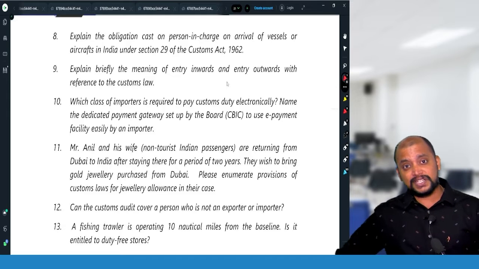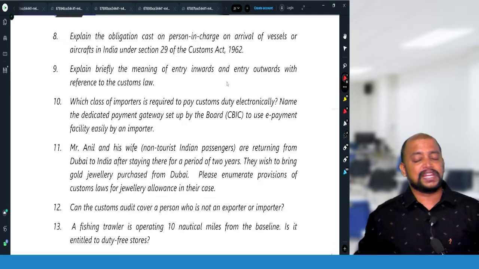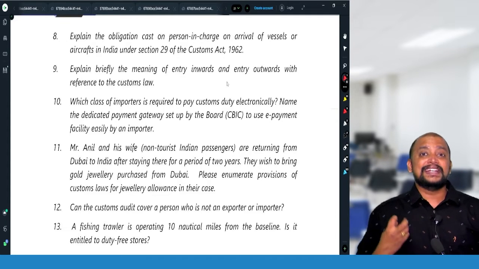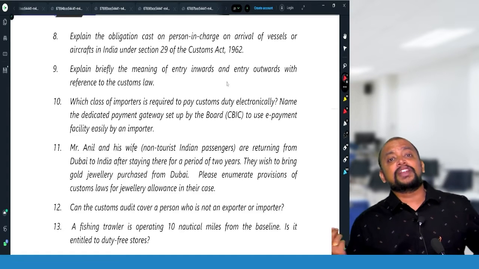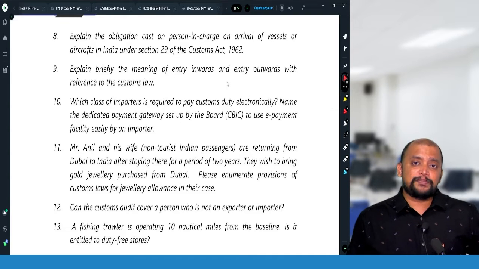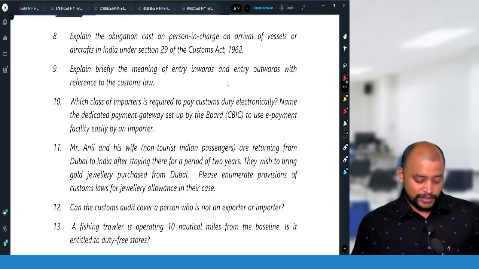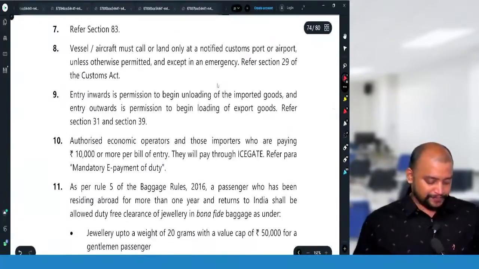The customs officer will be granting entry inwards, allowing the vessel or aircraft or vehicle to come into the port or airport. That is known as entry inwards, and entry inwards is relevant for the purpose of determination of rate of duty. But entry outwards is obtained by the person in charge for taking the goods outside India and for loading of the goods, okay. So that is about entry inwards and entry outwards.